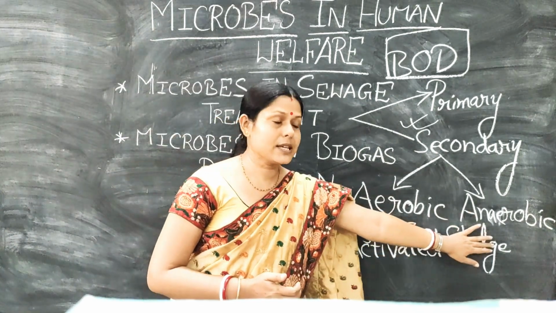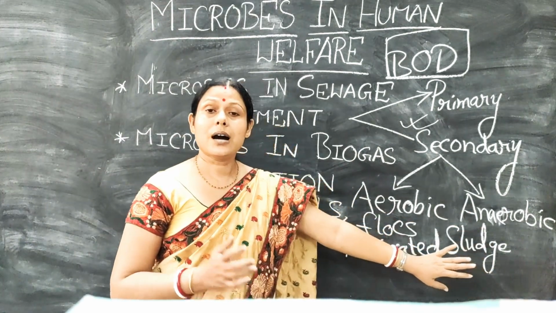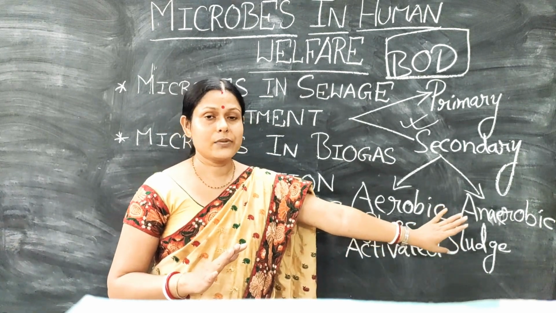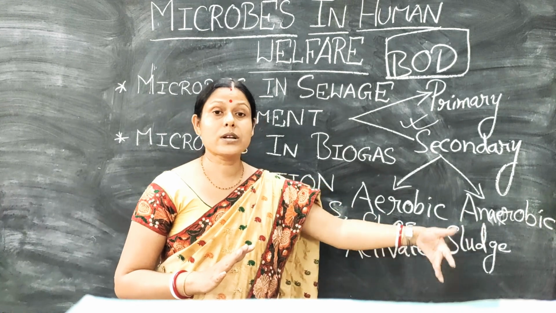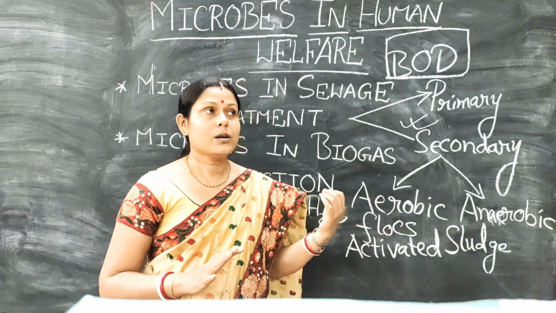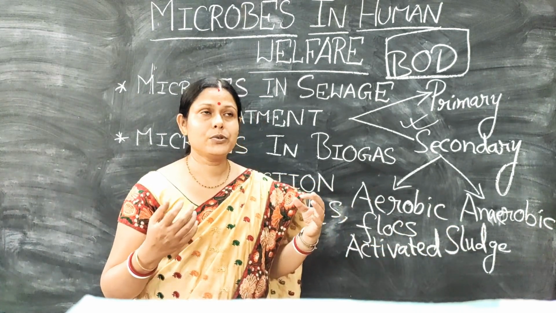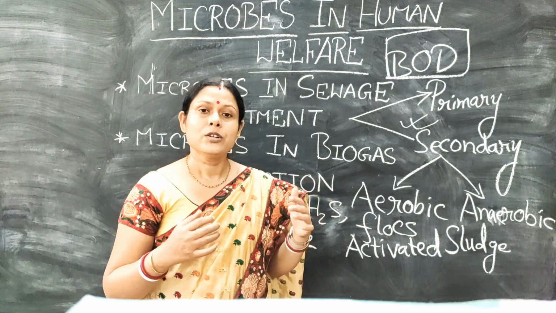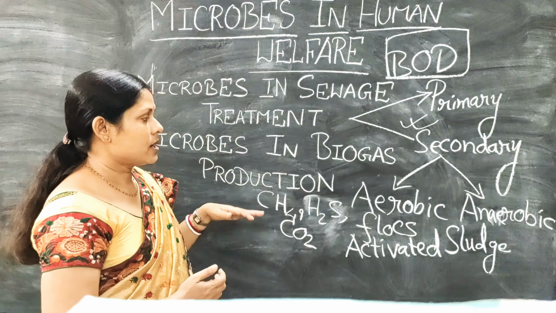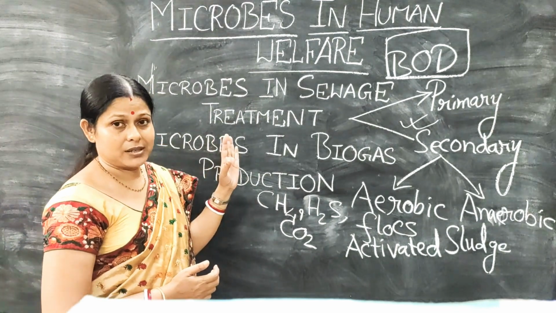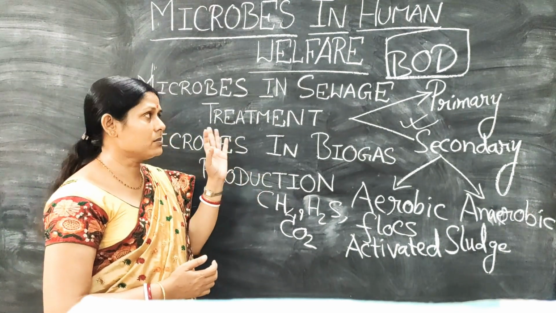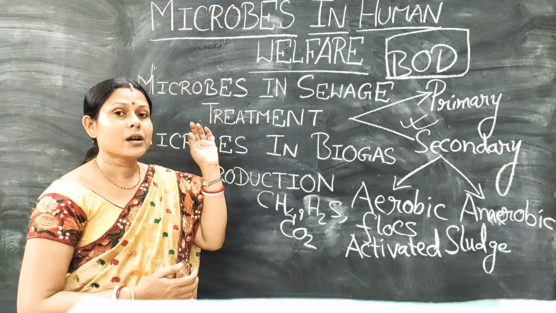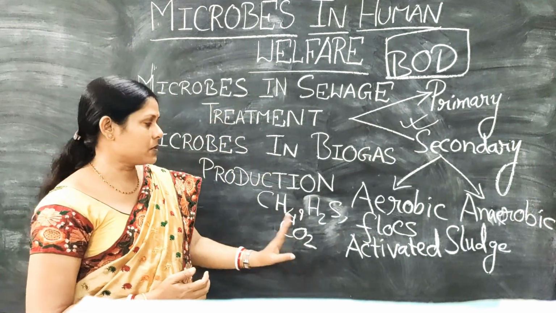Then what happens in case of anaerobic tanks? After the organisms have acted upon the organic waste present in the anaerobic tanks, what happens to the water next? What can be done to purify it if any kind of obnoxious smell is there? So all those questions commonly come from this chapter of microbes in human welfare. Sewage treatment is an important topic from which these types of questions come.